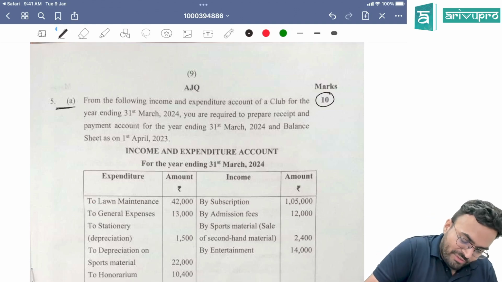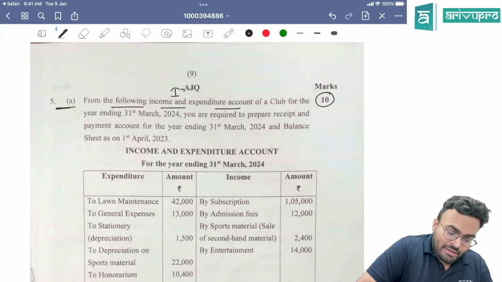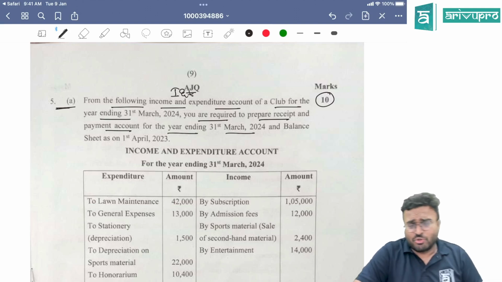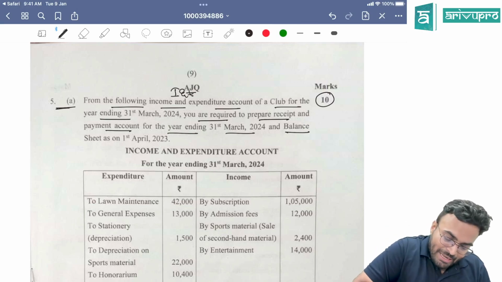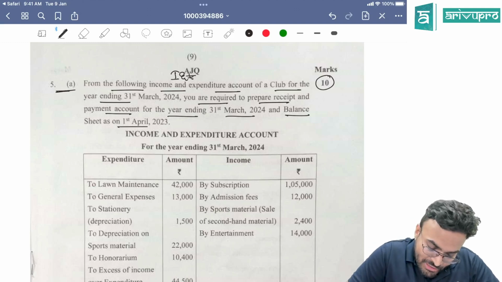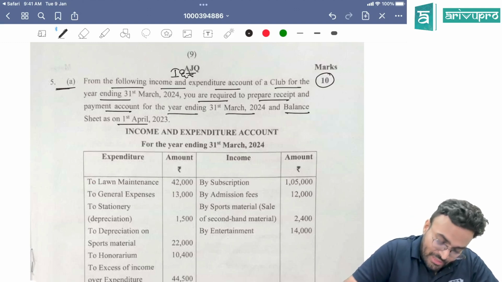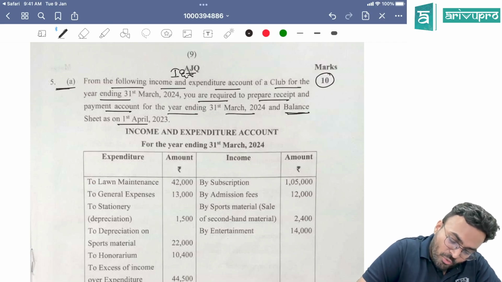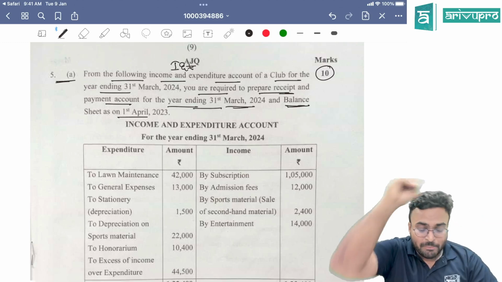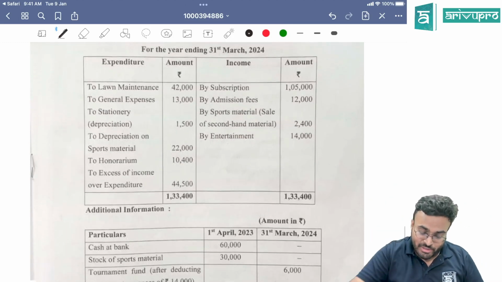10-mark question, 5A. From the following income and expenditure account, what have they given? Income and expenditure account they have given for the year ending. You are required to prepare receipt and payment account for the year ending 31st March 2024 and balance sheet on 1st April 2023. They have asked the opening balance sheet, not the closing balance sheet.